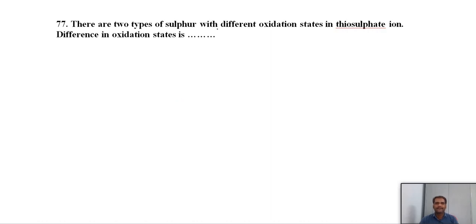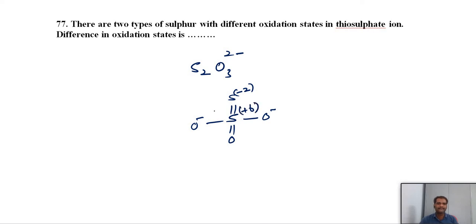There are 2 types of sulfur with different oxidation states in the thiosulfate ion. What is the difference in oxidation state? S2O3 2 minus is the thiosulfate. Here the 2 sulfurs have different oxidation states. You see the structure of this thiosulfate. Now this sulfur has a -2 oxidation state, and this middle sulfur has the oxidation state +6.